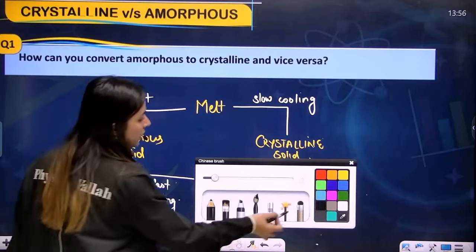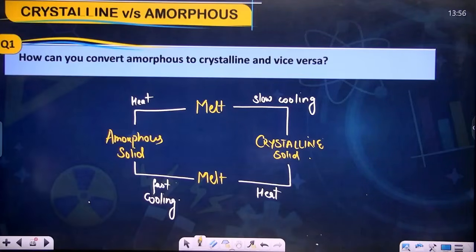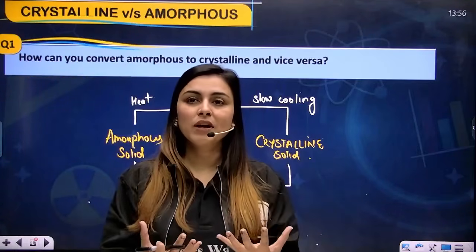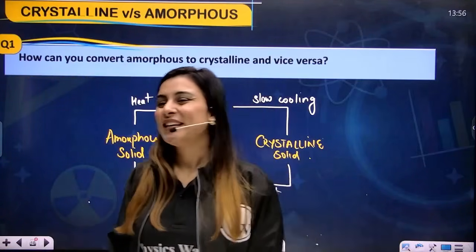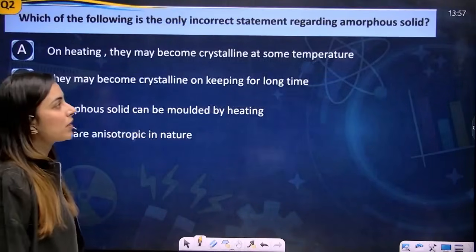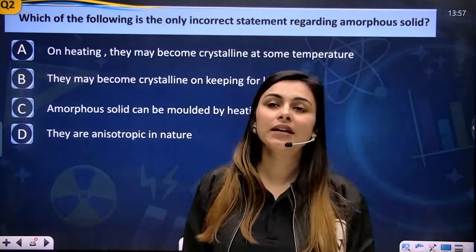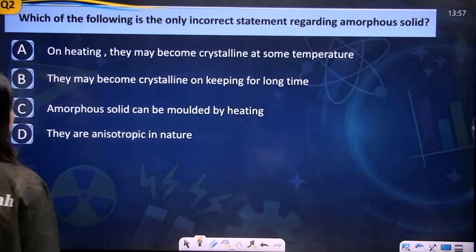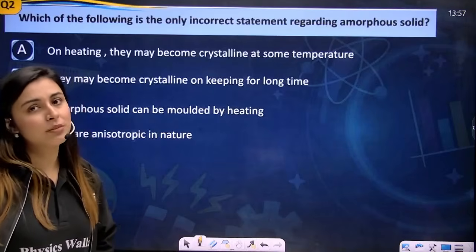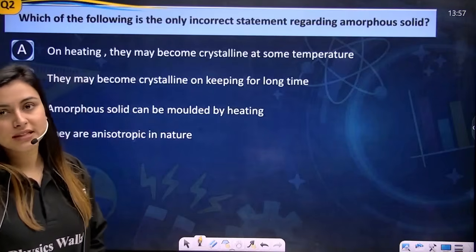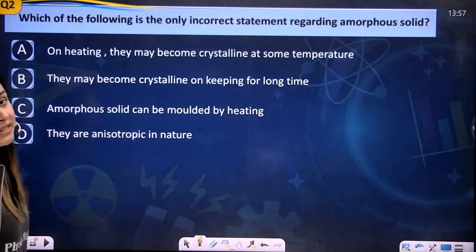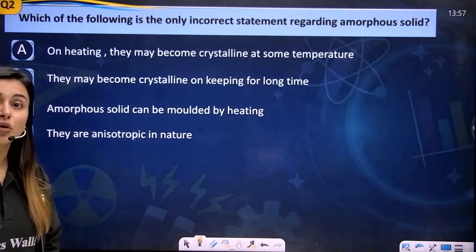Okay, perfect. Now, my dear students, let's try to use whatever we have learned till now in some questions and revise all the concepts. The first question is, which of the following is the only incorrect statement regarding amorphous solid? The first is, on heating they may become crystalline at some temperature. Yes, if you heat them and slowly cool them, then definitely they can be converted into crystalline solid. So this statement is correct. They may become crystalline on keeping for a long time. Yes, they may become crystalline if you keep it for a long time.